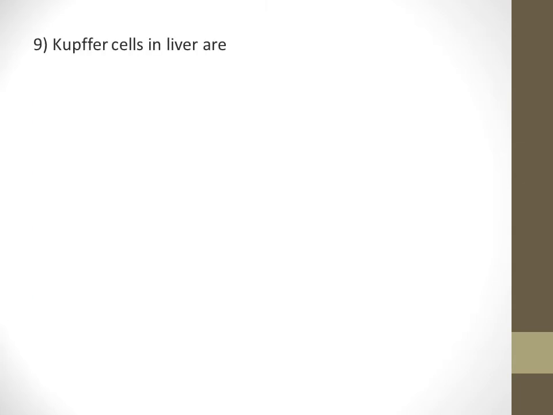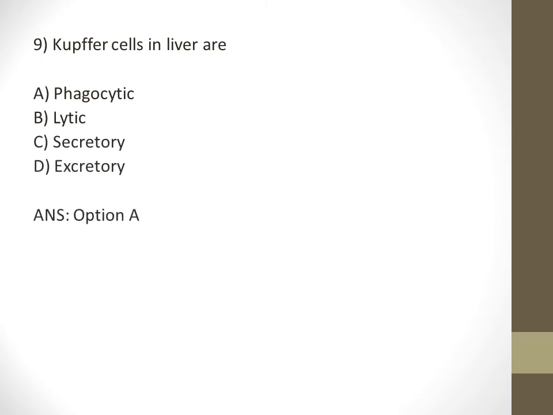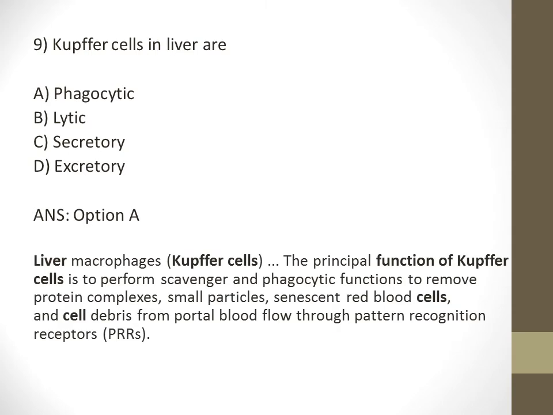Kupffer cells in the liver are. The options are A. Phagocytic, B. Lytic, C. Secretory, and D. Excretory. And the answer is option A, phagocytic. Liver macrophages, Kupffer cells. The principal function of Kupffer cells is to perform scavenger and phagocytic functions, to remove protein complexes, small particles, senescent red blood cells, and cell debris from portal blood flow through pattern recognition receptors. The main function of these Kupffer cells is phagocytic function. It acts as a scavenger and removes waste materials in the body.